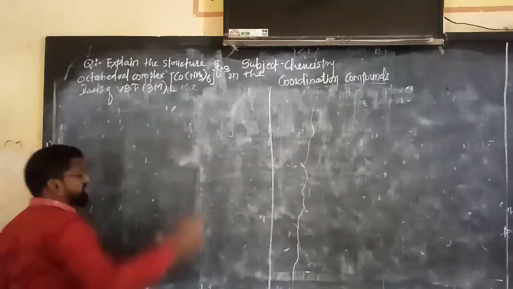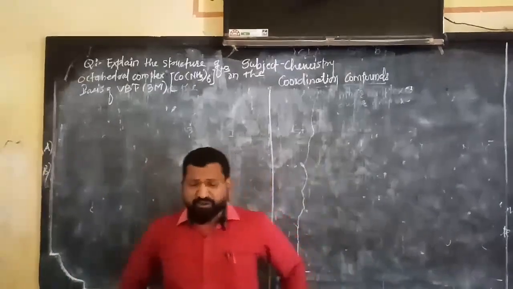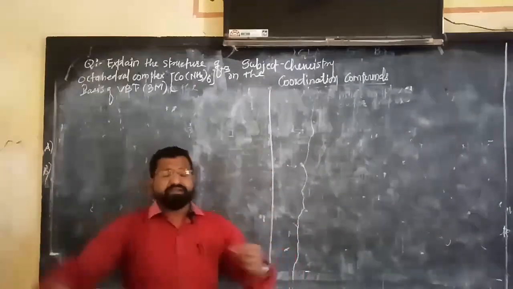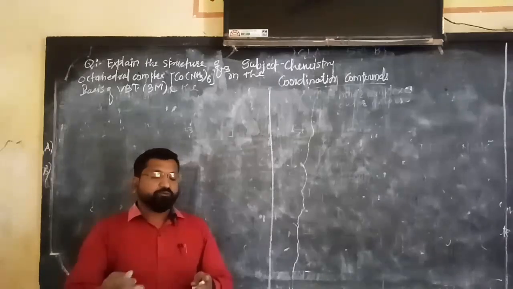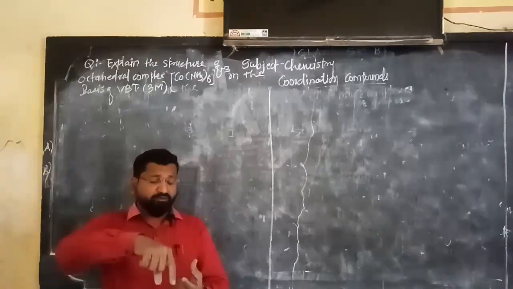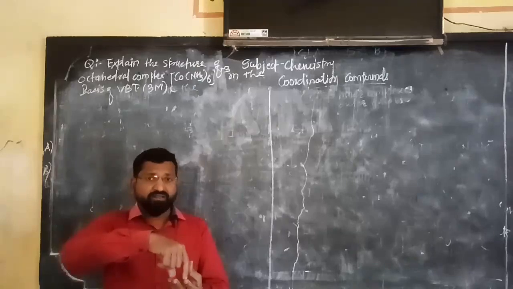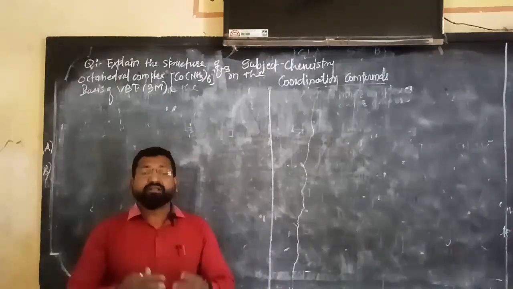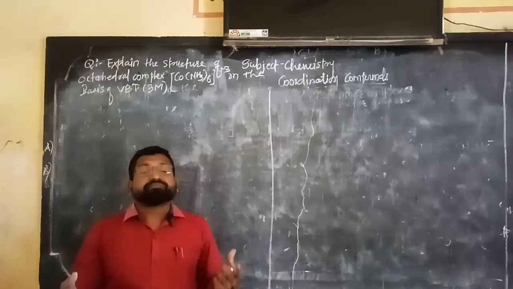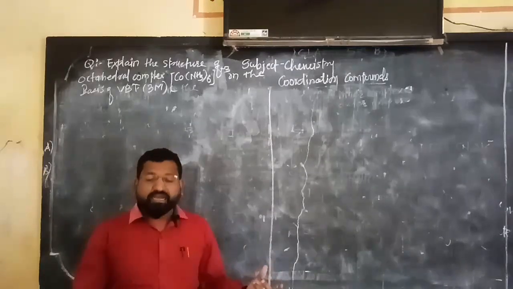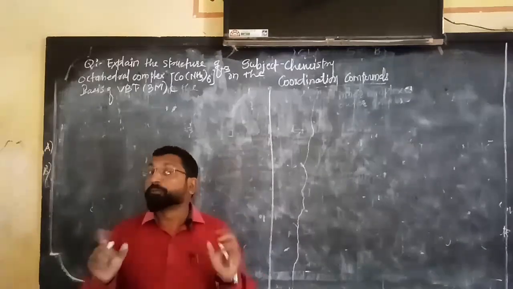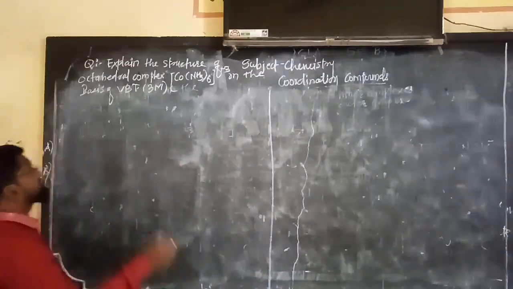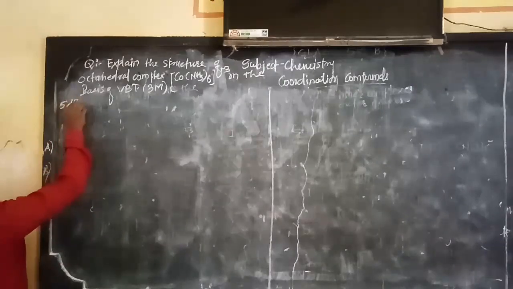For how many marks? 3 marks. Here what you have to write? We have to write simple theory. Here we have to write electronic configuration, available vacant orbitals, how they undergo hybridization, how they overlap with the ligands' orbitals for the coordinate bond. After that, we will see whether it is paramagnetic or diamagnetic, etc. And last, geometry, which is very important. So listen here, solution, how to write the answer.